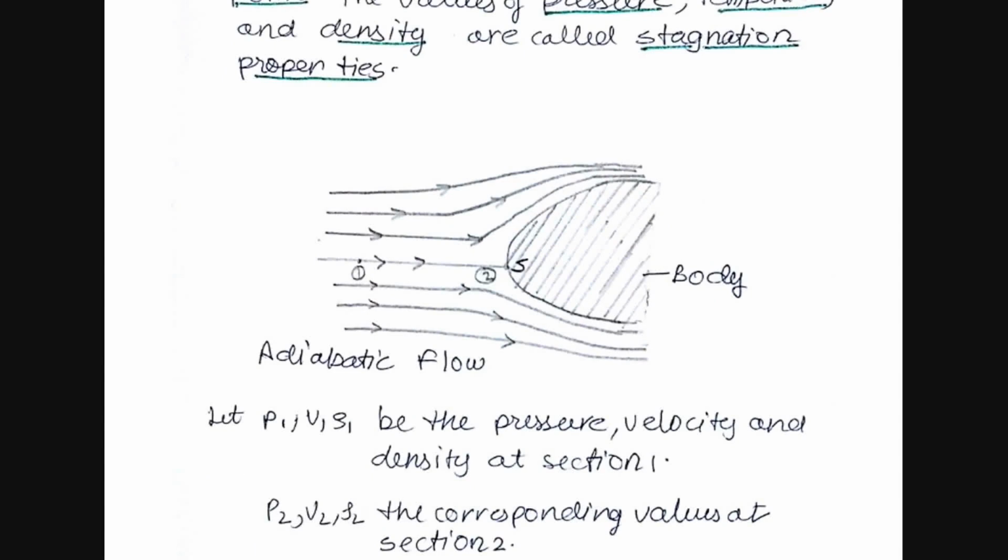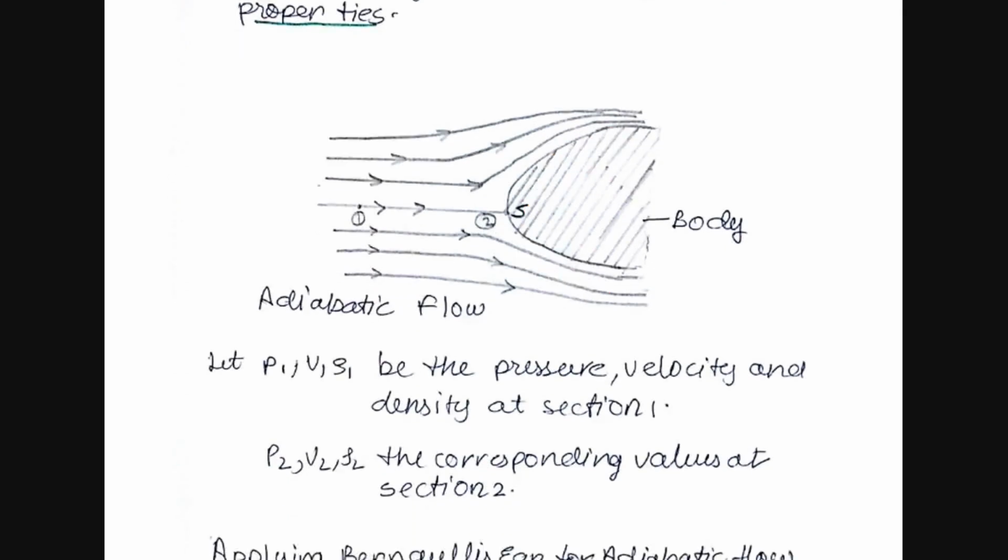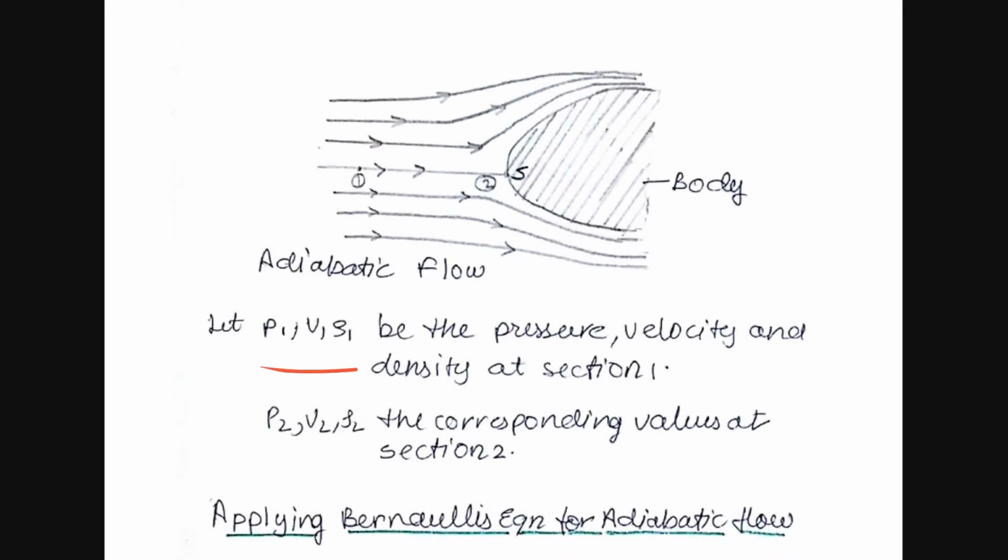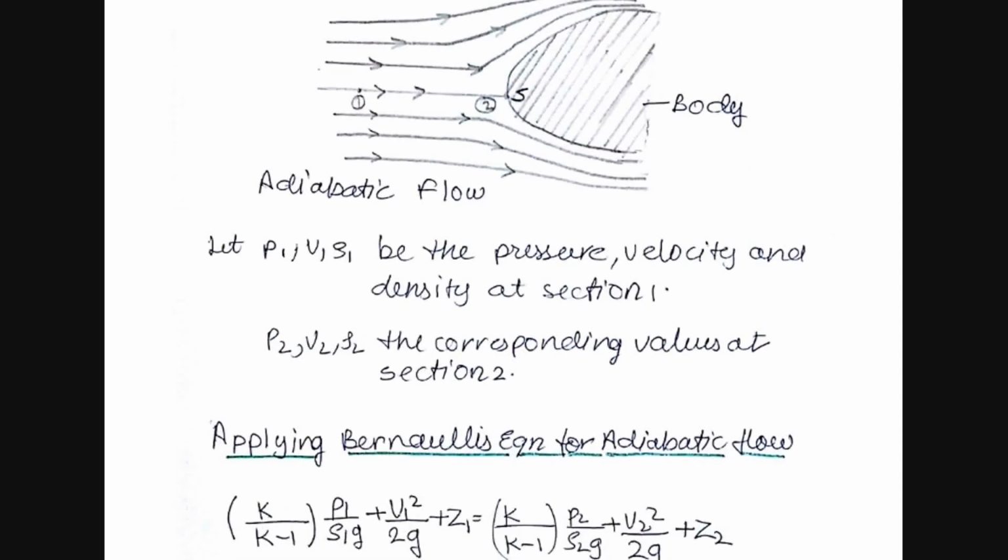So the fluid is flowing like this, and it is flowing over the body, as we can see over here. Let ρ1, v1 and p1 be the density, velocity and pressure at section 1, and let p2, v2 and ρ2 be the corresponding values at section 2. So we will be considering these two sections, and these be the respective values.